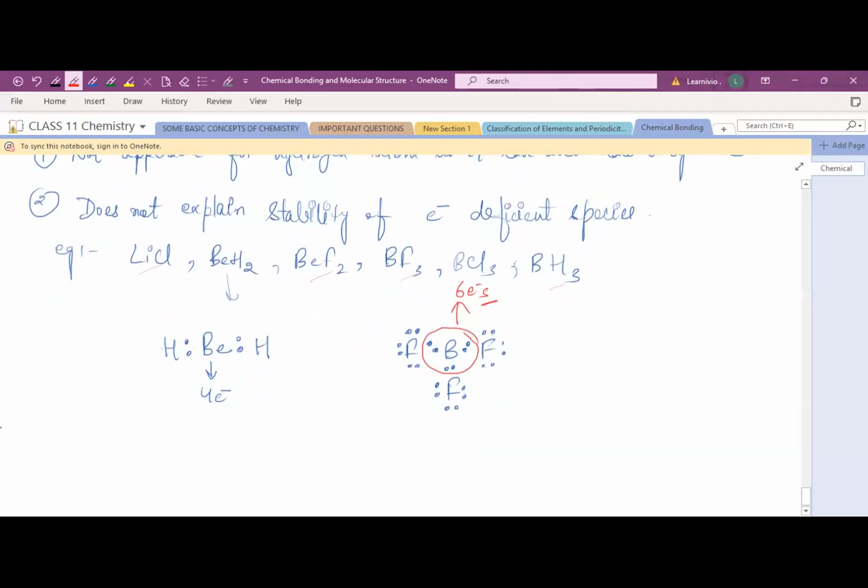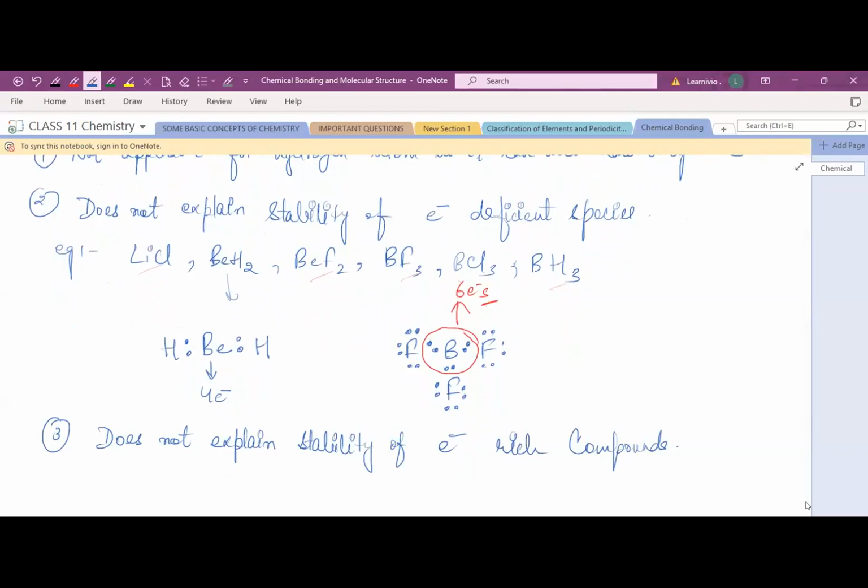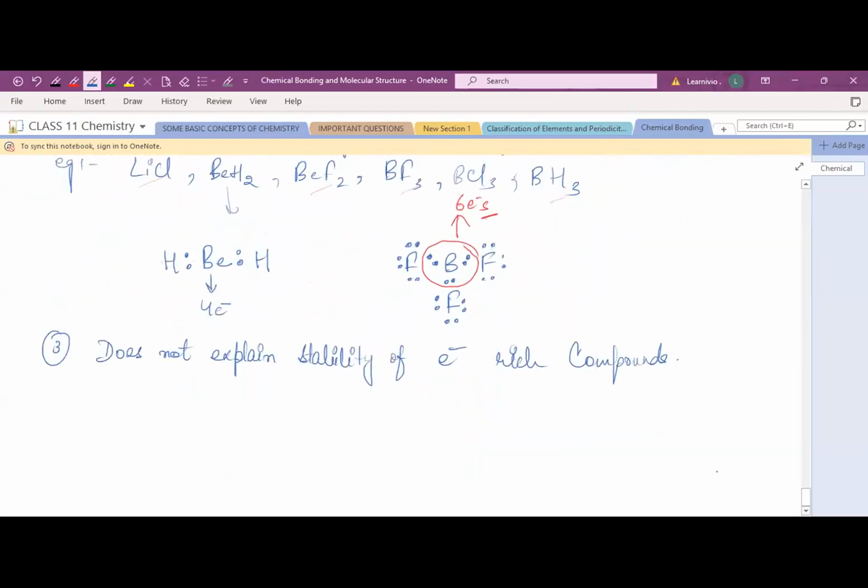Third one, write down. Also, octet rule does not explain the stability of electron rich compounds. Okay, electron rich compounds के लिए भी ये explain नहीं करते octet rule.